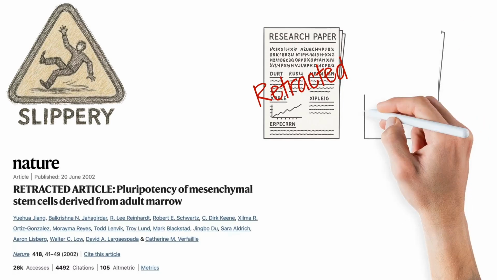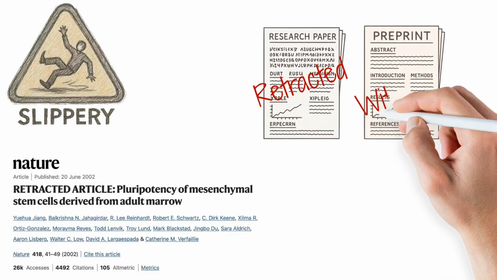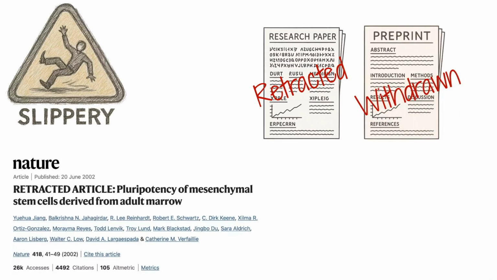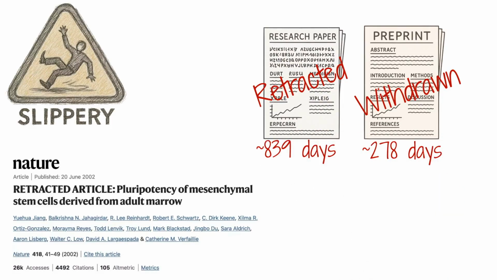For preprints, different preprint servers will have differing policies, and the removal of a preprint is referred to as withdrawing rather than retracting, although this is effectively the same outcome. There is also some data to suggest that retraction of preprinted articles occurs more quickly than retraction of non-preprinted articles, an average of 278 days compared to 839. How about the flip side to this?